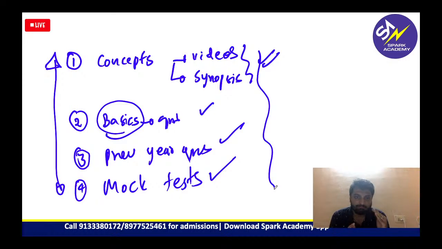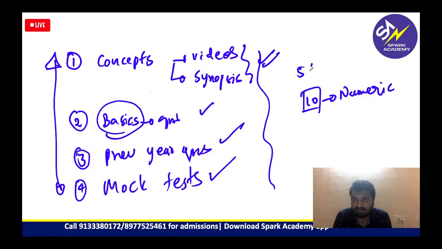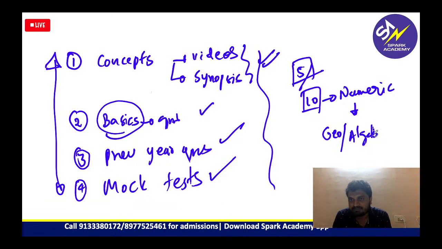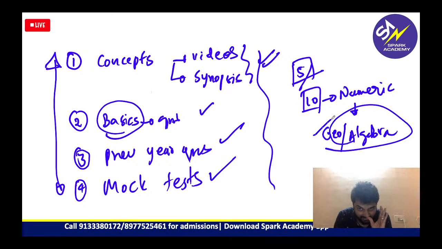Also, when you are looking at questions, this time you have 10 numeric type of questions, out of which you are expected to attempt 5. Usually in numeric questions, we observe questions from geometry and algebra. Sometimes we observe trigonometry questions as well, but in geometry, almost across all the slots, you observe at least one question.